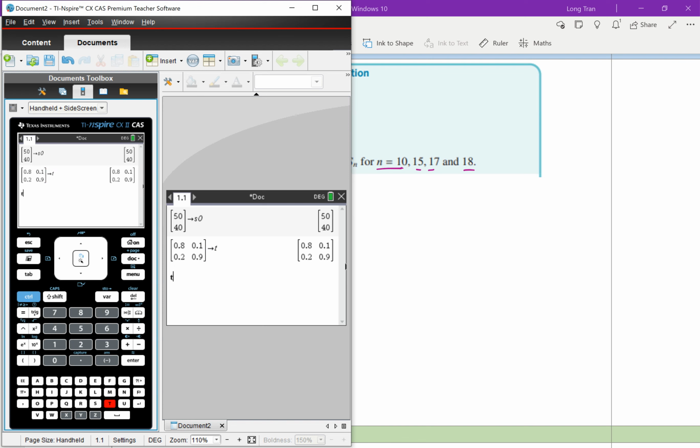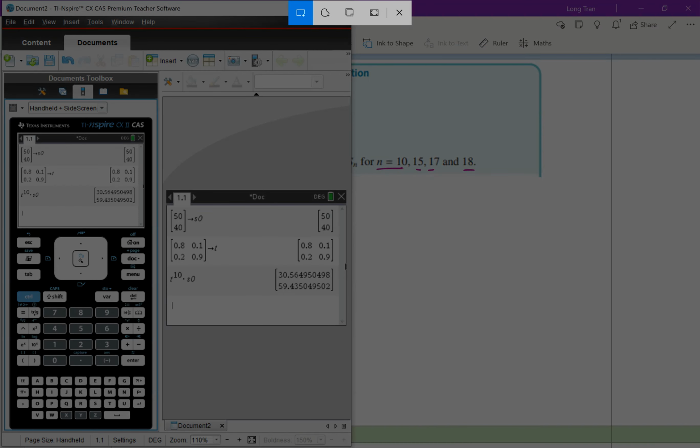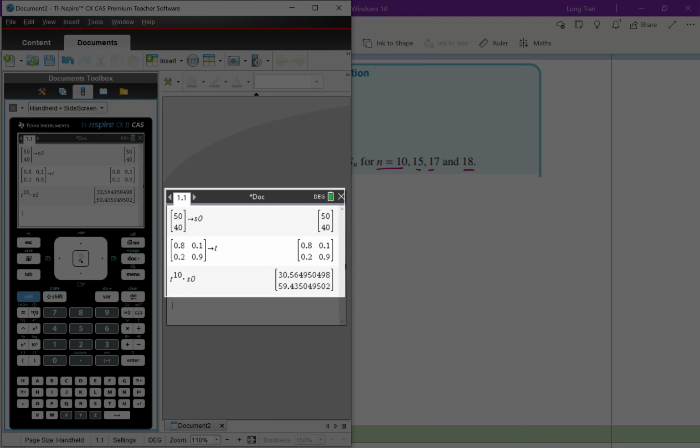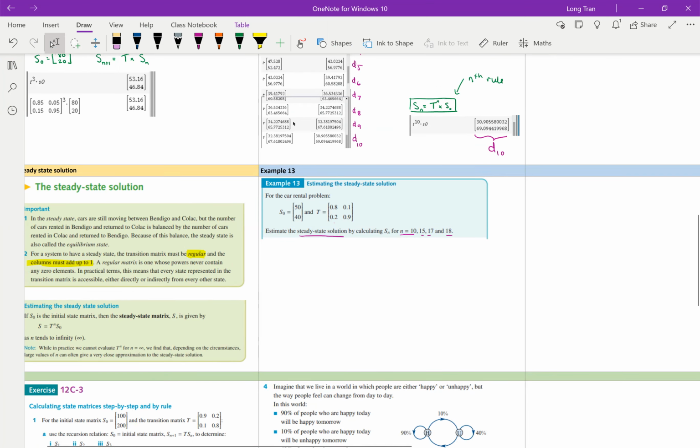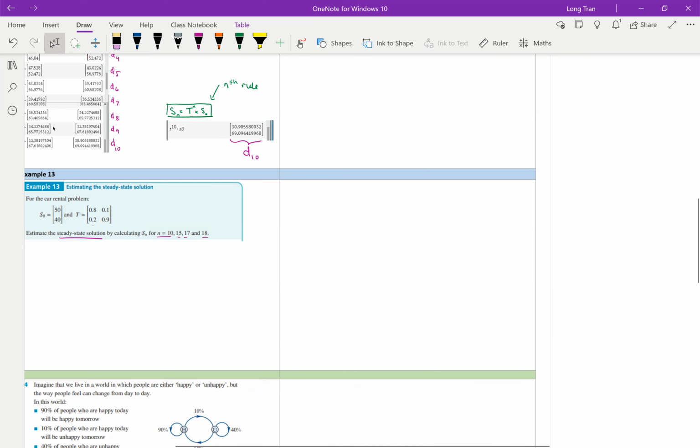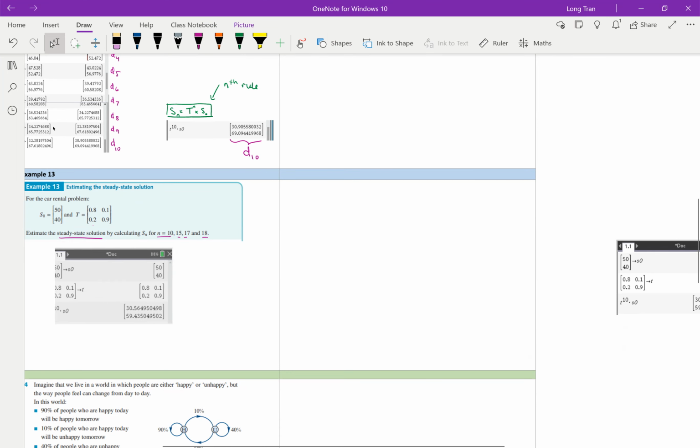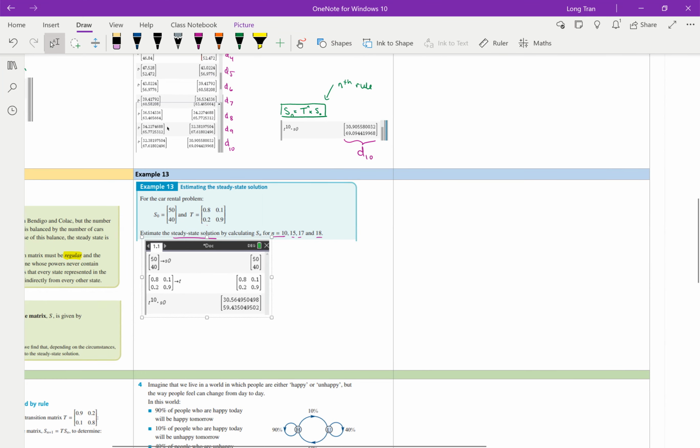And so we're going to try T to the power of 10, so the nth rule multiplied to S0. Okay, so remember you always have to multiply the transition to the initial value. Don't swap it around, otherwise it doesn't work. So that's my 10th one. So I'm going to copy this down to see the 10th. Okay, so this is 10th. So this is calculating after 10 days or 10 years, whatever n represents. So here we go, we've got 10. I'm going to just copy paste that.